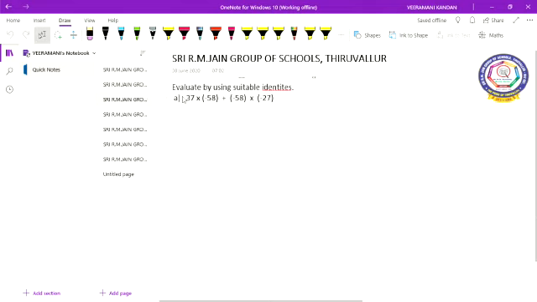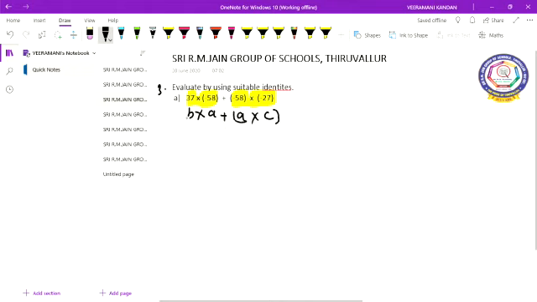The next question, third question. Evaluate by using suitable identities. Third Roman. So first question, 37 into minus 58 plus minus 58 into minus 27. Look at here, children. Here minus 58, minus 58, these two numbers are same. So you give the name A. Okay, children. So here this 37 and minus 27 are different numbers. So first you consider 37 as B. Here this is C.